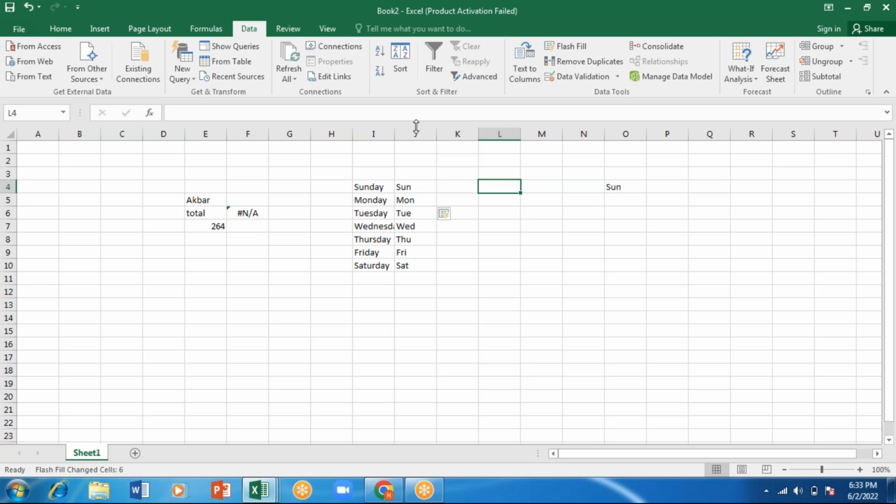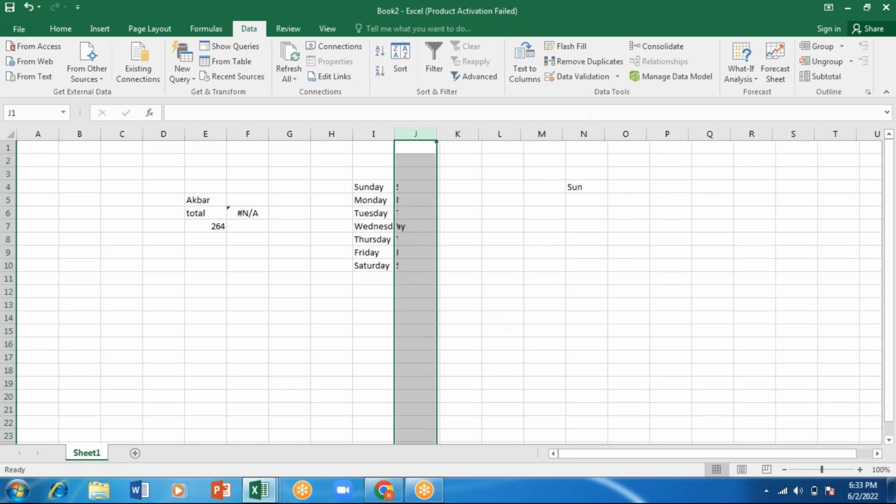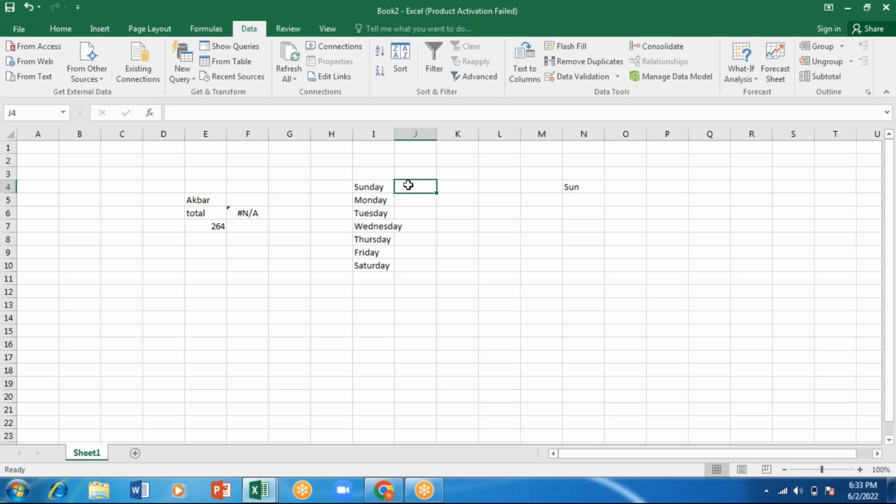In case you want the last letters instead, I'll delete this. We have to do this next to the data itself, so because of that I'm deleting this. Now I'll type "day" for Sunday, and "nday" for Monday, the last 4 letters. Again, I'll press Control E. See, so the last letters I'm getting here.